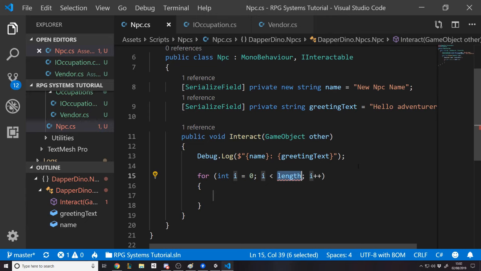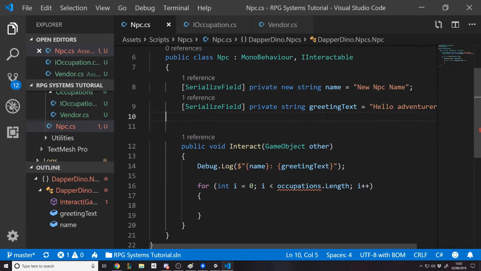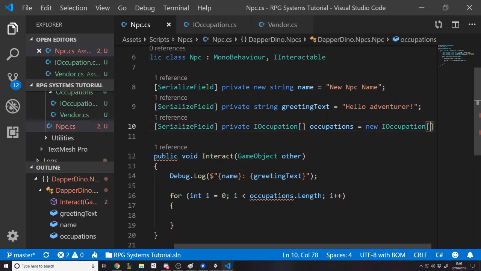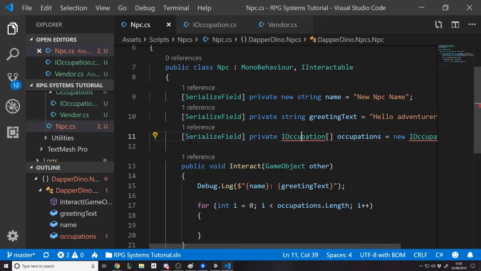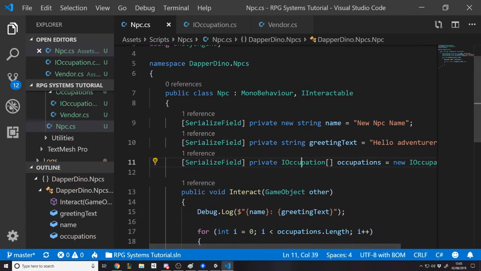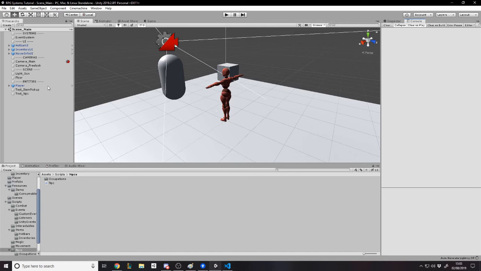So we're going to say occupations.Length. Now we don't know what occupations is, so we're going to need a list of occupations, right? So we're going to say SerializeField private IOccupation array occupations equals new Occupation array. Now some of you clever people might have spotted a problem with this, and I'll make it wrong on purpose and show you what happens. But if you don't know, because we've used an interface, and the same thing happens when you use an abstract class, Unity doesn't serialize them.